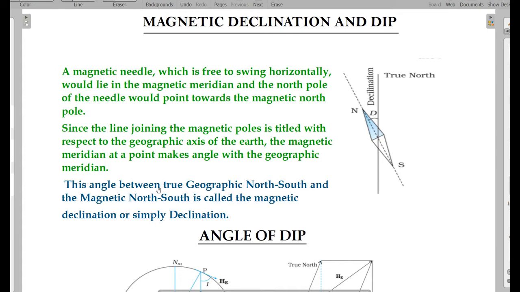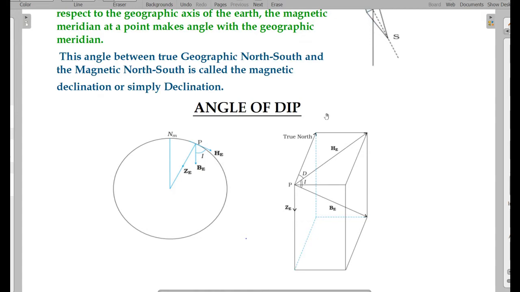The angle between true geographic north-south and magnetic north-south is called magnetic declination or simply declination. In this diagram, declination is represented with D. It is the angle between the geographic meridian and the magnetic meridian.